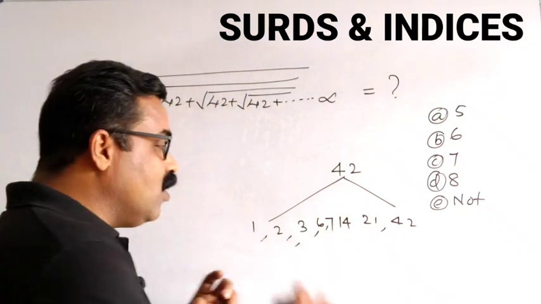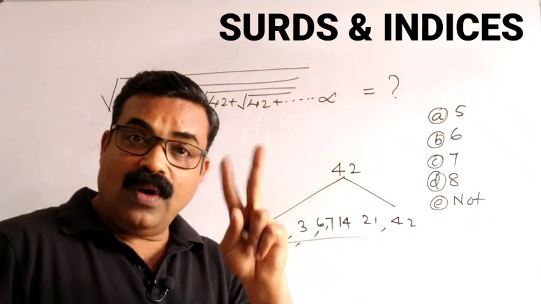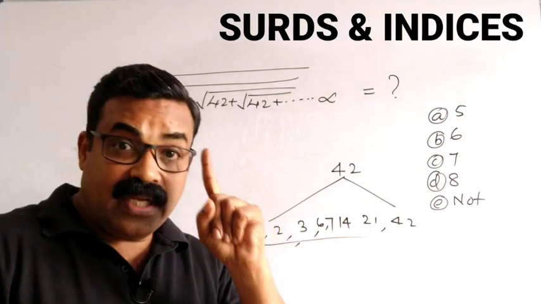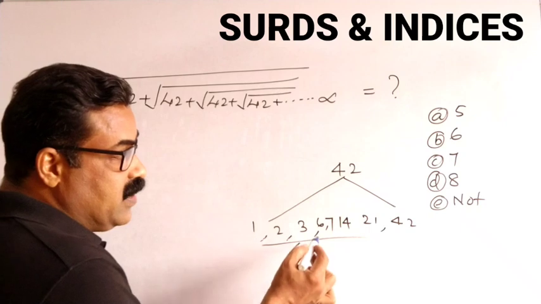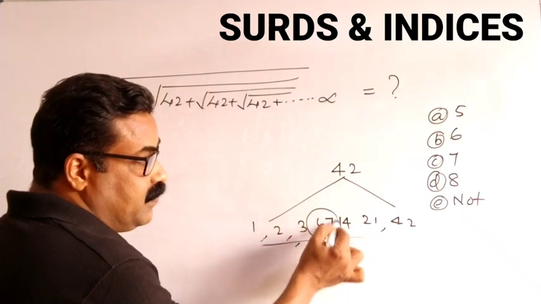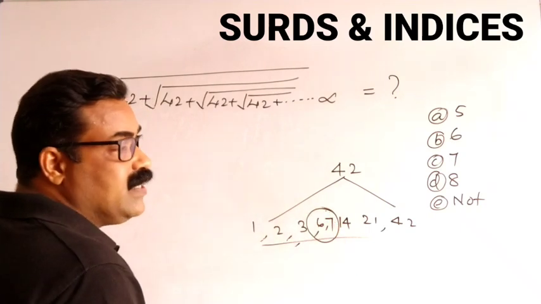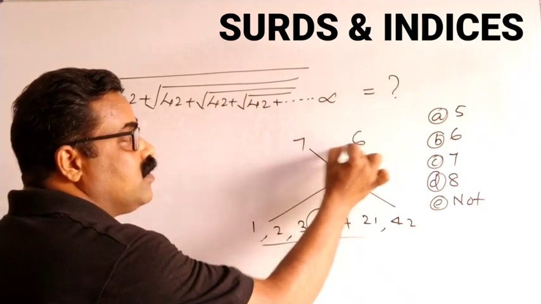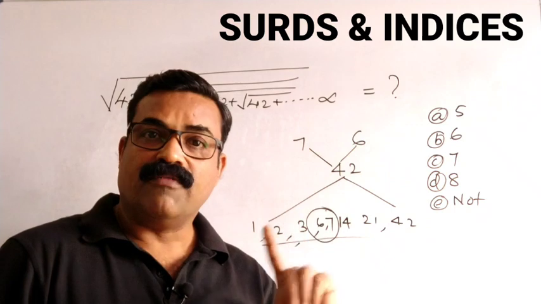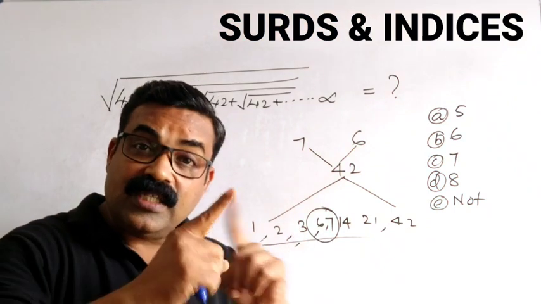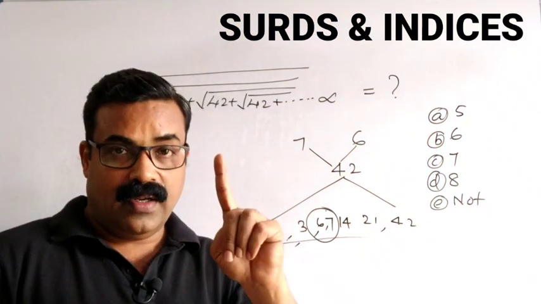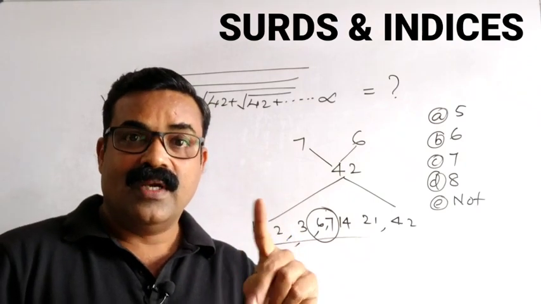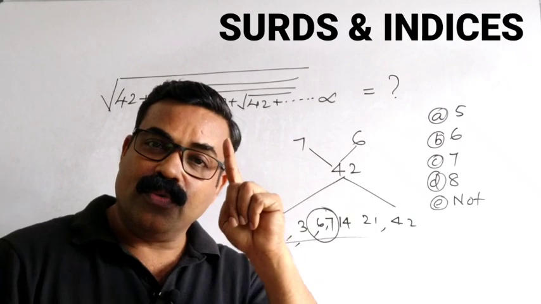But we don't want all these numbers. We want only two numbers whose difference is equal to 1. So if I see 6 and 7, the factors of 42 are 7 and 6. 7 into 6 is 42. What is the difference between 7 and 6? 1. So you have to select two factors whose difference will be equal to 1.